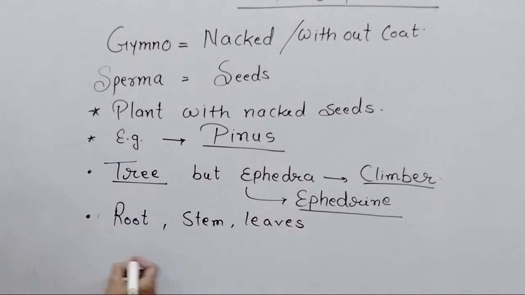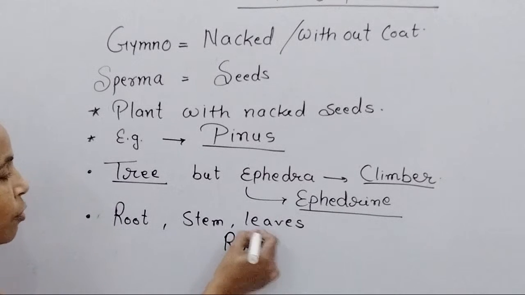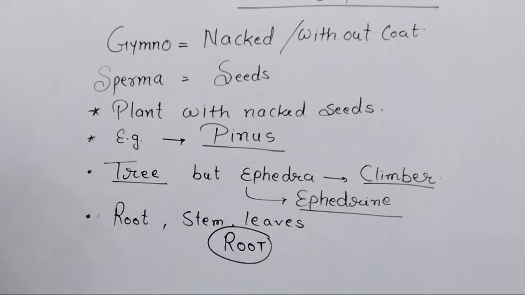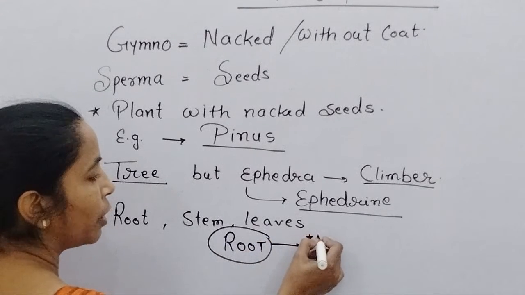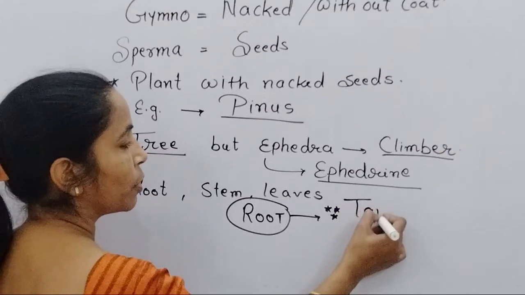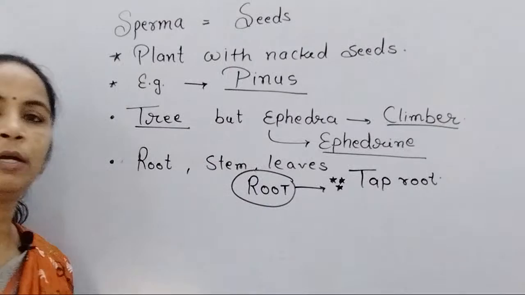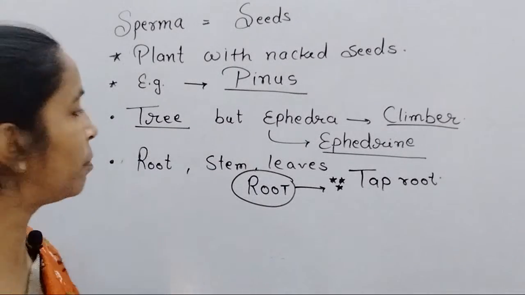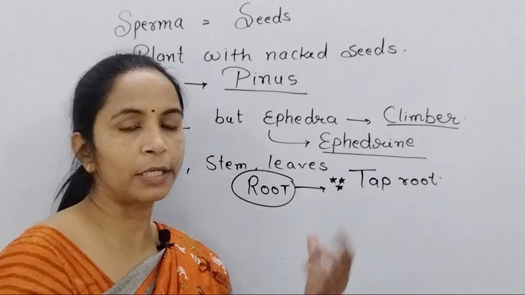Root is the most important part here. When we study the morphology of root in gymnosperms, the predominant root you remember is the taproot system. What is taproot? What is fibrous root? That we study in morphology of angiosperms. So here you remember the root is a taproot. What is taproot?